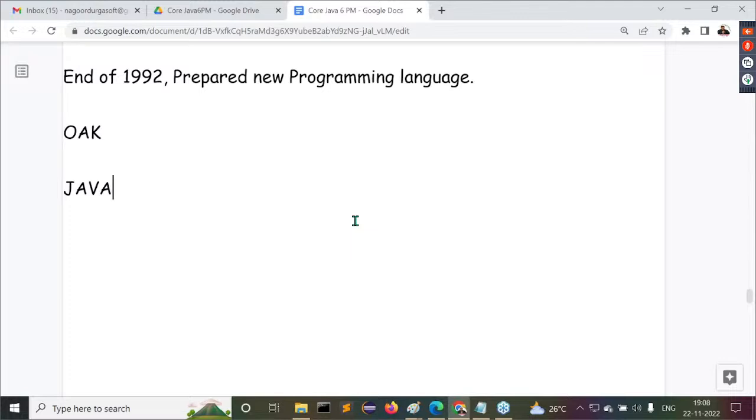Got my point or not? They had a spark in their minds: why don't we give this name to our new programming language? They gave that proposal to Sun Microsystems. Fortunate or unfortunate, Sun Microsystems accepted this name for the new programming language. Because of that, now we are discussing the Java programming language. Sun Microsystems has confirmed it.